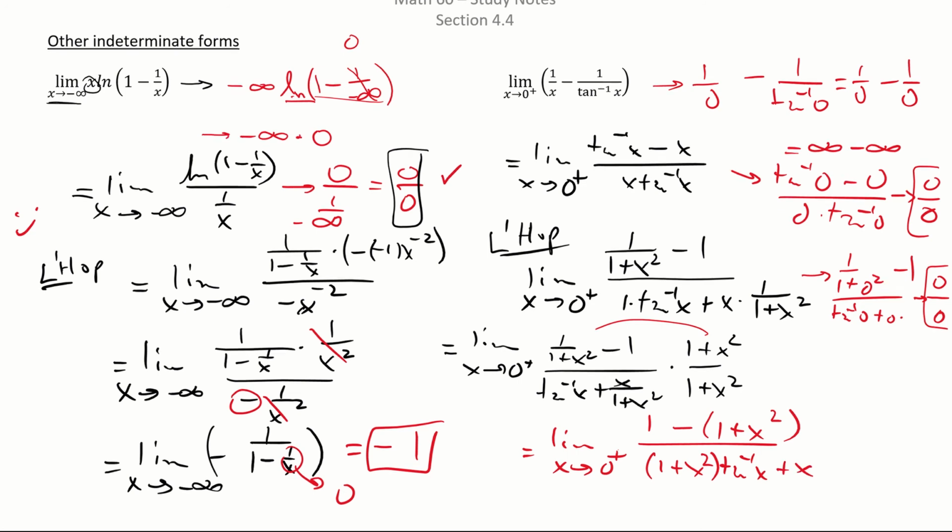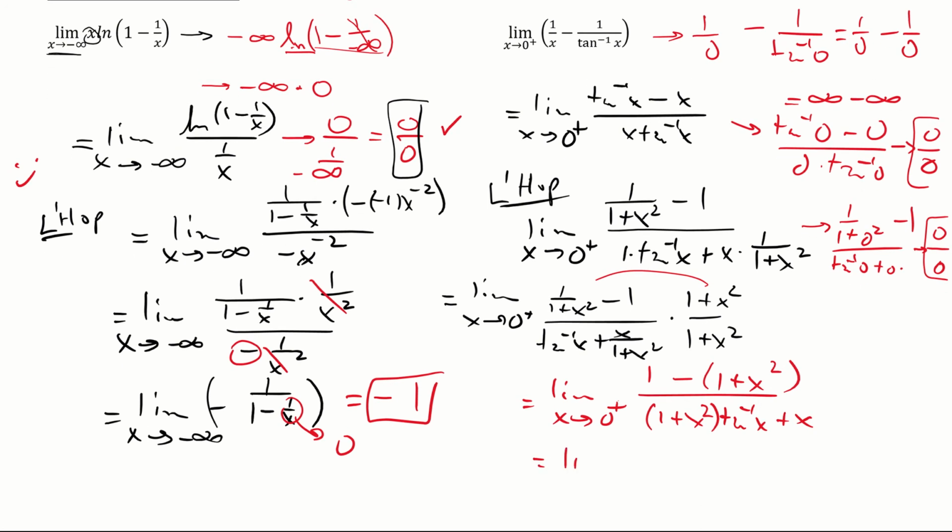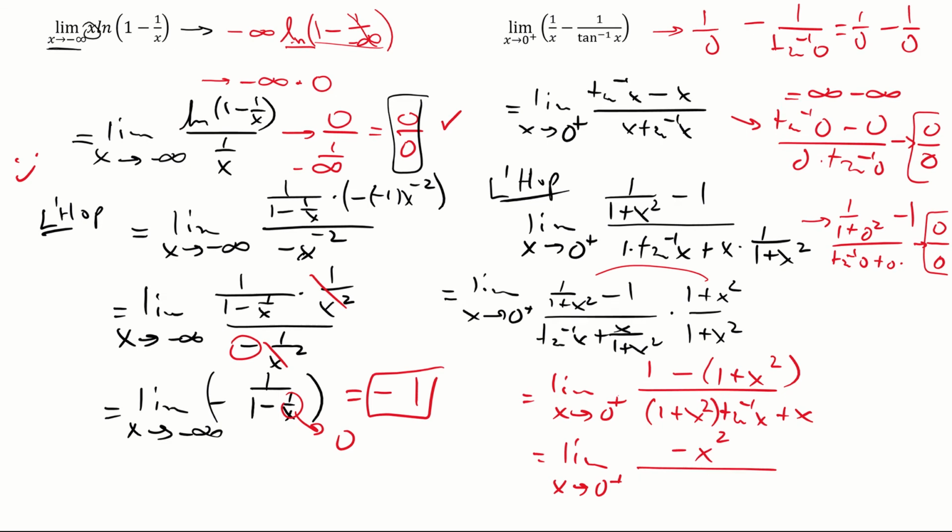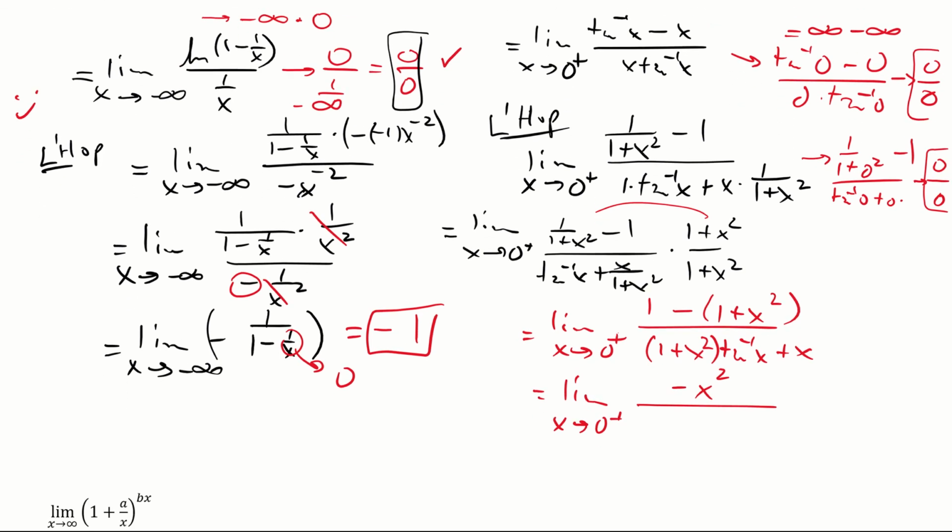All right, clean it up a little. So it's equal to the limit. Oh my goodness, some of these take a while. 1 minus 1 is 0, but we have a minus x squared. Okay, fine. I see light at the end of the tunnel somehow. And then we got 1 plus x squared times tan inverse of x plus x.